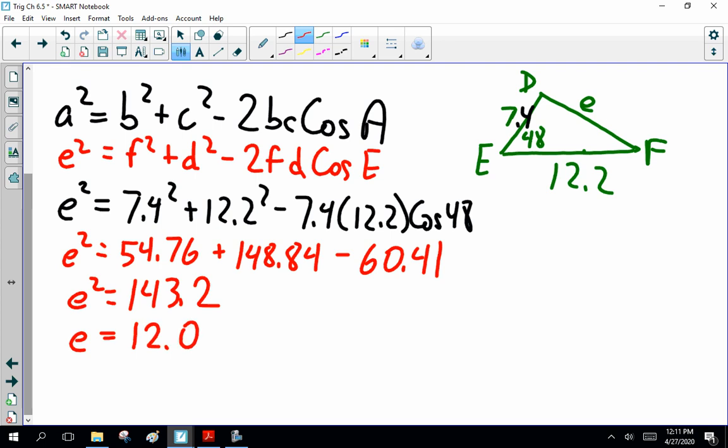Now, from my crude drawing, is that reasonable? Yes. Not the best drawing, but it does look pretty good. And yeah, I can accept 12. So the drawing there is to help you out. If you're getting like 3 and you're looking at that drawing, you're going, no. Or if you're getting 50, you're going, no. Anyway, that's the cosine law. Give it a try. If you have questions, shoot me an email. Otherwise, I'll see you in class tomorrow. Good luck.